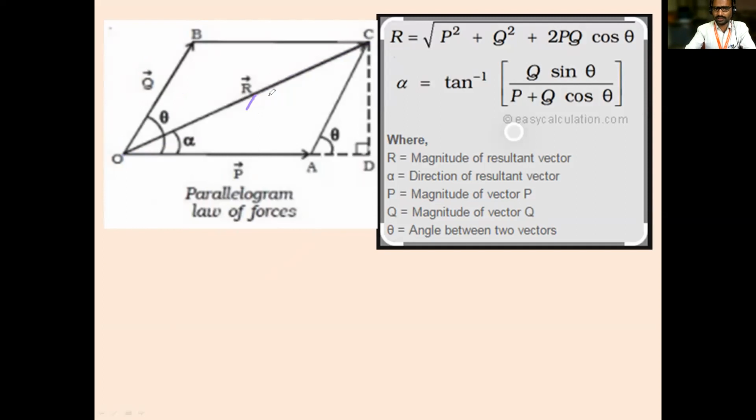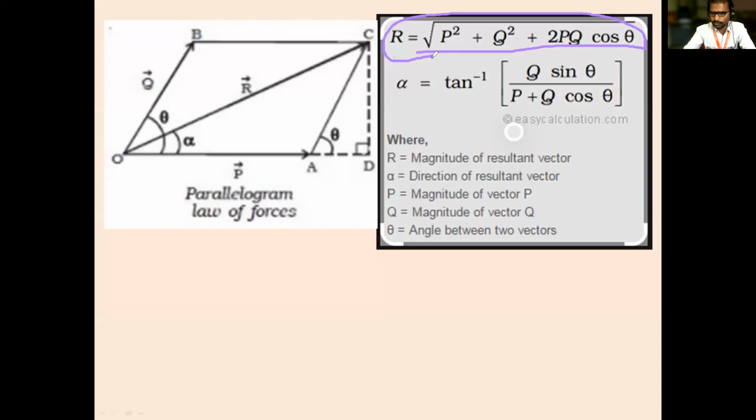how to find the resultant? This is a derivation, and we will do the derivation later. Just see what the formula is. The resultant formula is the square root of P square plus Q square plus 2PQ cos theta. Okay, this is a very important formula. You have to remember it. By using this one formula, we are going to solve so many problems.